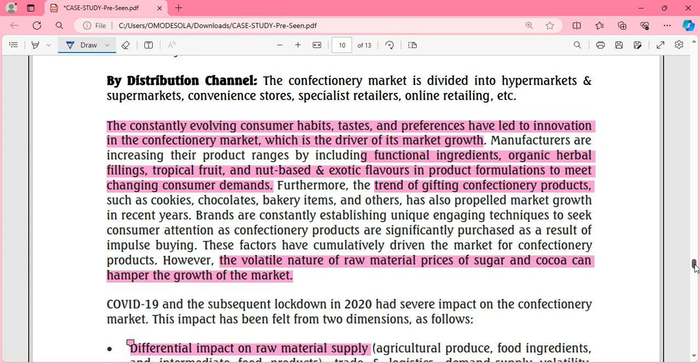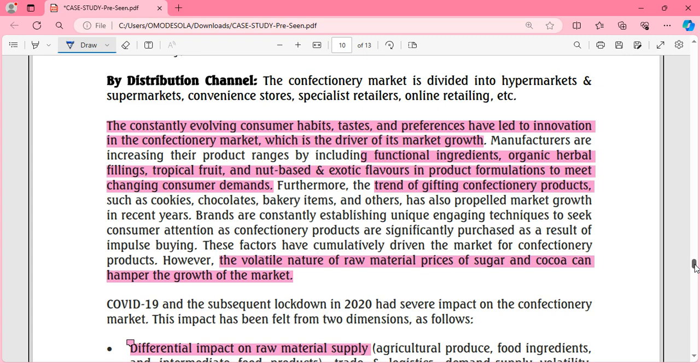So now there's increasing demand for health and nutritional benefits. People don't want to be eating chocolate, chocolate, chocolate, just getting fat anymore. People are now requesting, okay, let's include some herbal, let's have sugar-free chocolate, all those kinds of things. You understand? So manufacturers are now moving towards that area, and this is also telling us something. And the trend in gifting confectionery products has propelled market growth. That's a fact.